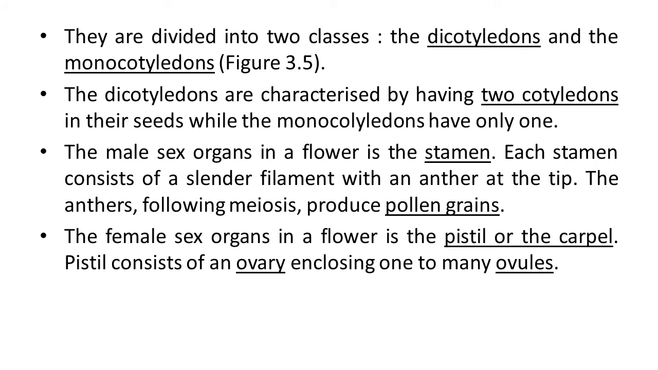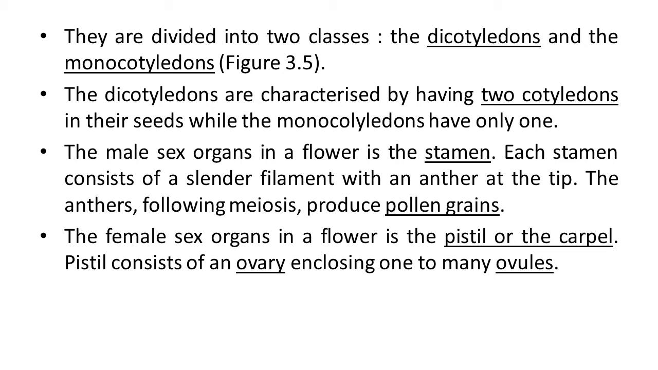This angiosperm plant, their main two classes are dicotyledon and monocotyledon. Dicots and monocots, main difference, that is dicot, the meaning is having two cotyledons. Monocot is having a single cotyledon in their seed structure.